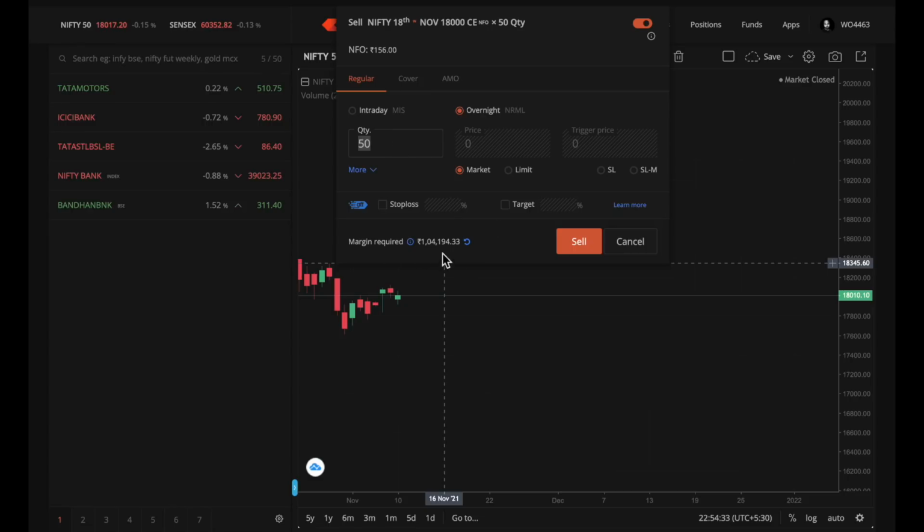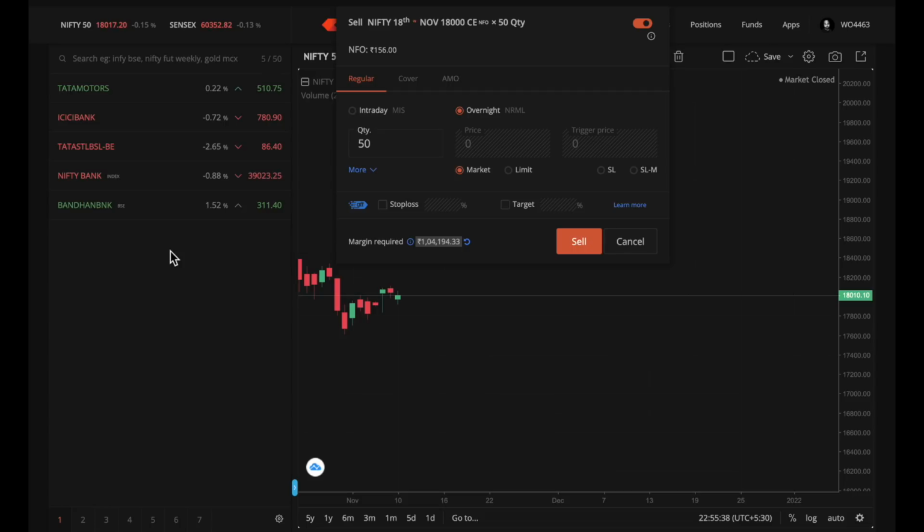So here also the capital required to trade in Nifty is comparatively more in option selling than option buying. And also for an option seller, the risk can be unlimited. That means an option seller can lose this entire 1,05,000. If the view goes against him, he can lose even more than this. Theoretically speaking, the risk for option seller is unlimited, but for an option buyer, the risk is limited.